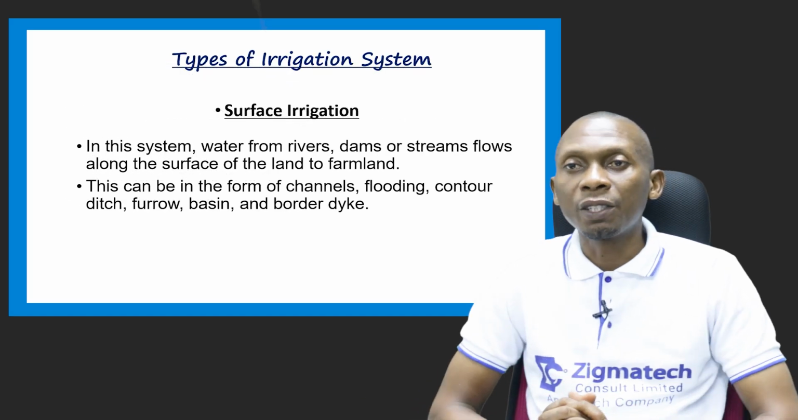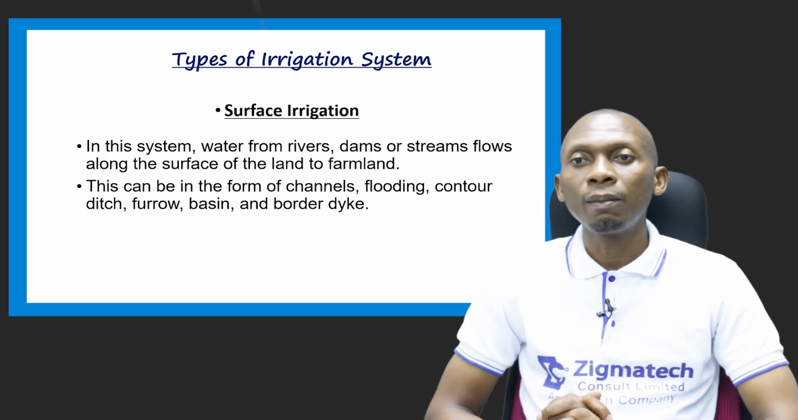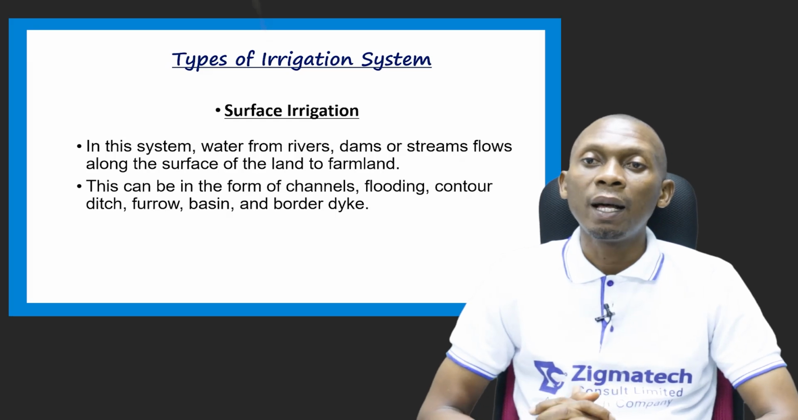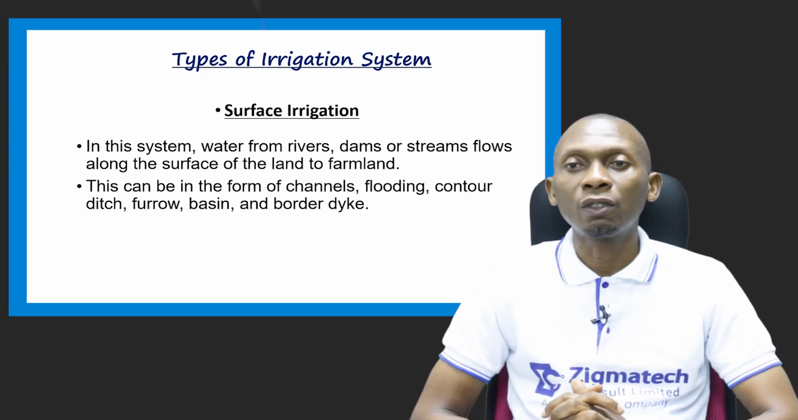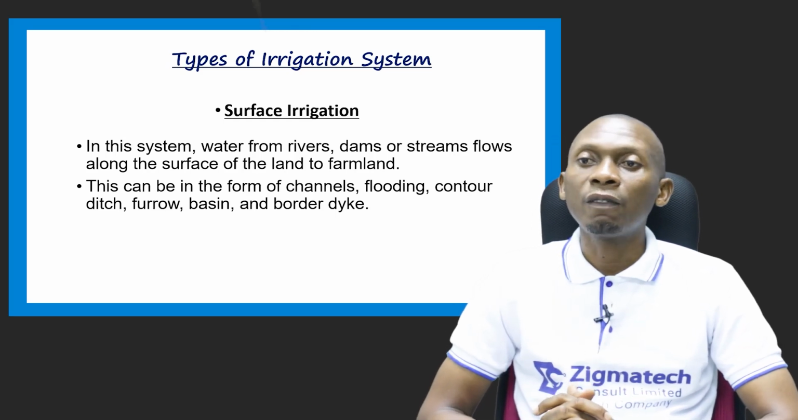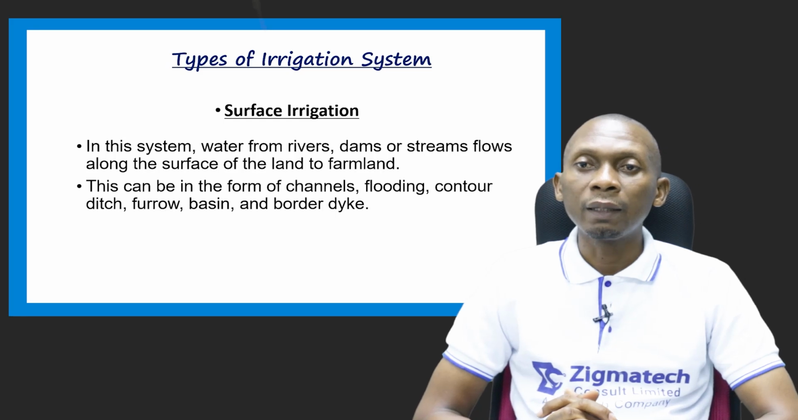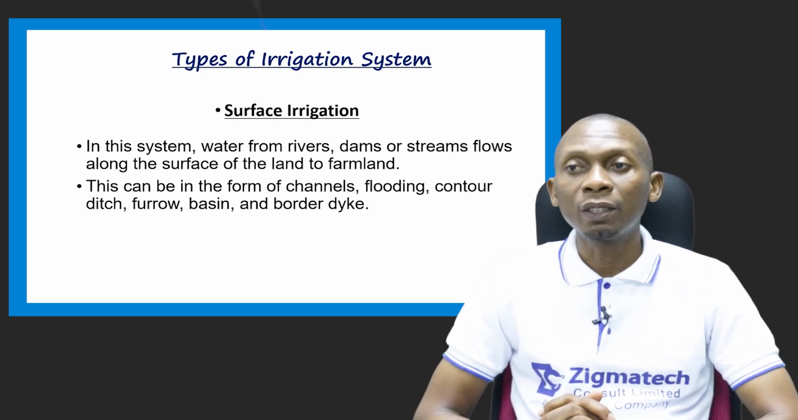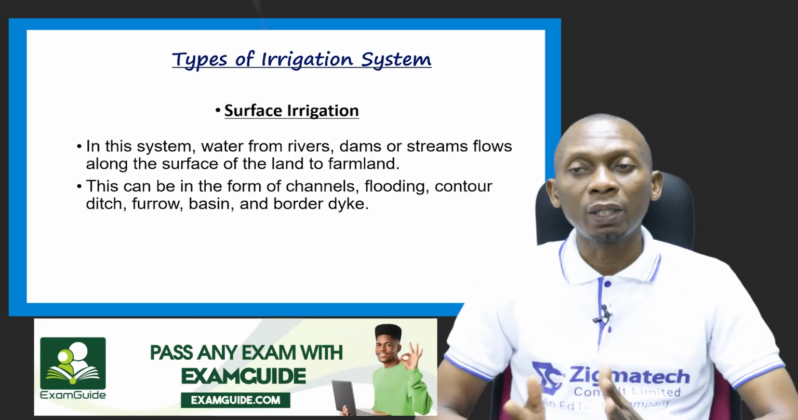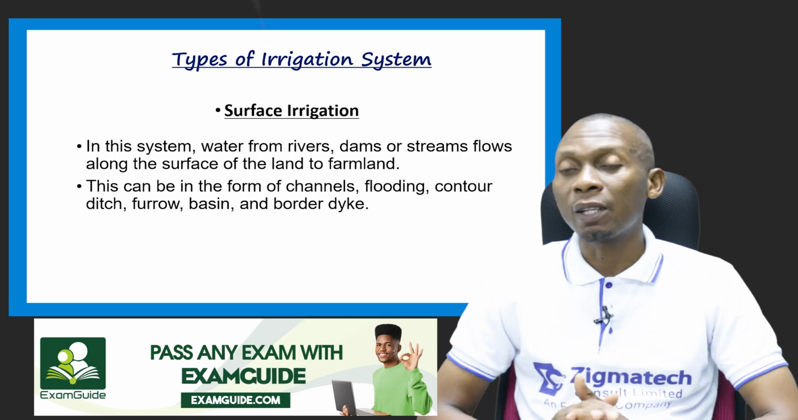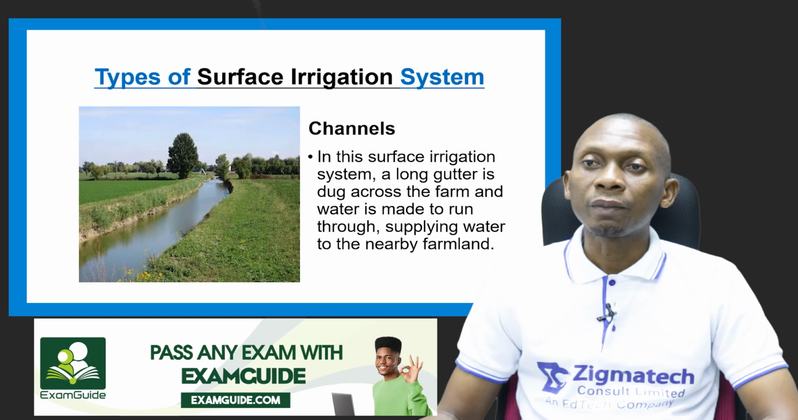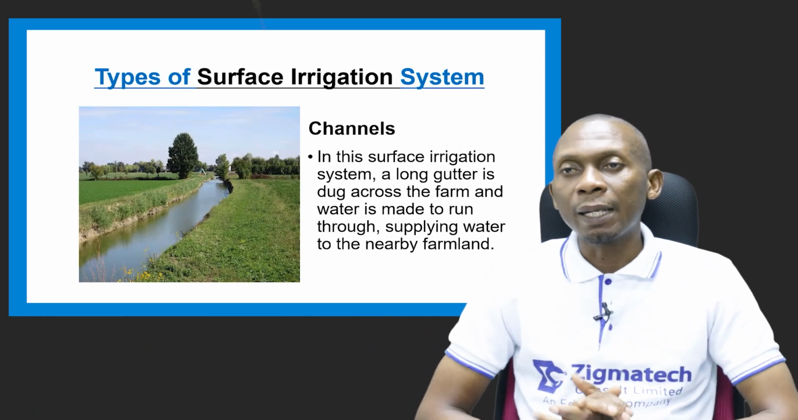Now let's start with surface irrigation. Now in this system, water from rivers, dams, or streams flows along the surface of the land to farmland. So you need to take note of that word, flowing along the surface of the land to the farmland. Now this can be in the form of channels, flooding, contour ditch, furrow, basin, and border dikes. Now these forms can also be referred to as the various types of surface irrigation. So now let's look at these various types of surface irrigation.